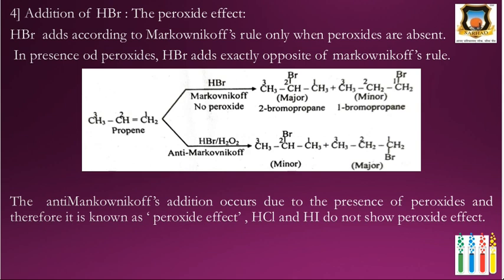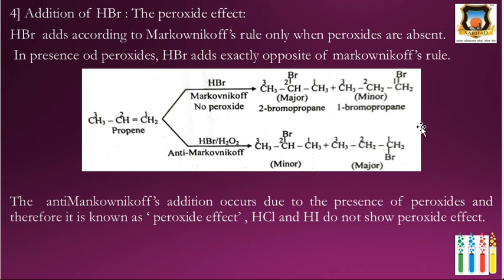That is, the negative part of the reagent attaches itself to the carbon which bears the greater number of hydrogens. Here the mechanism is a radical mechanism, and the more stable radical is formed, and the reaction always proceeds through the formation of the more stable radical.